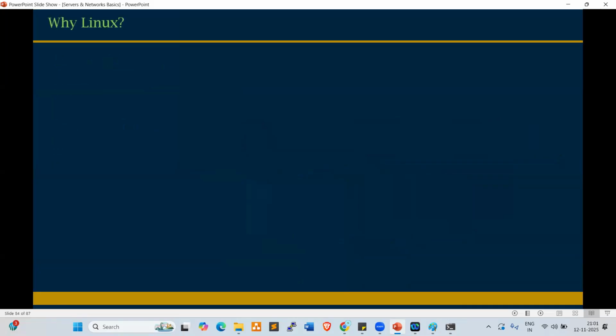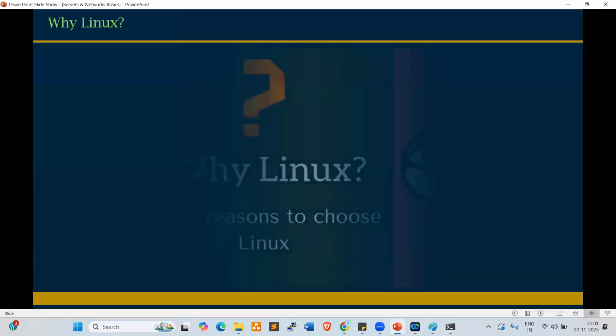Next one. So why Linux? Every organization is using Linux servers. On the desktop side we are using Windows, but on the server side we are always using Linux. Why Linux? What is the importance of Linux? Okay, so look at this.